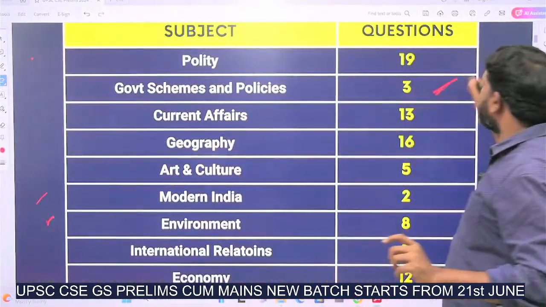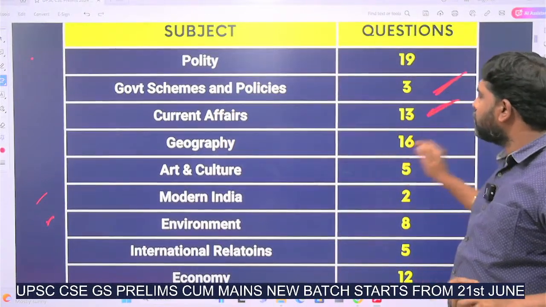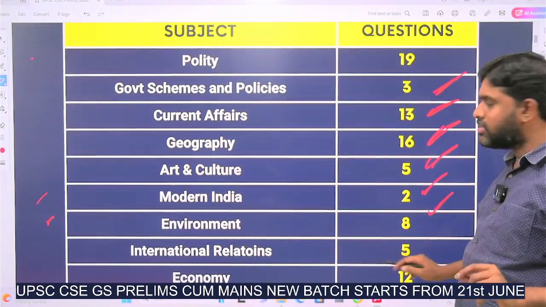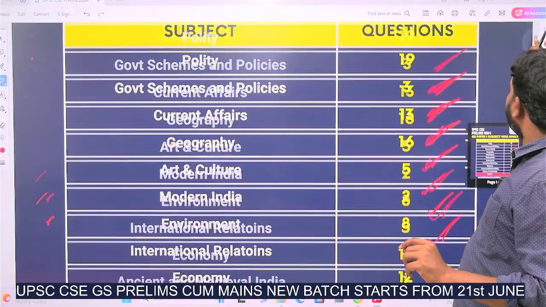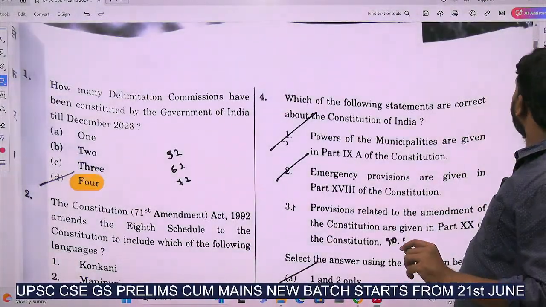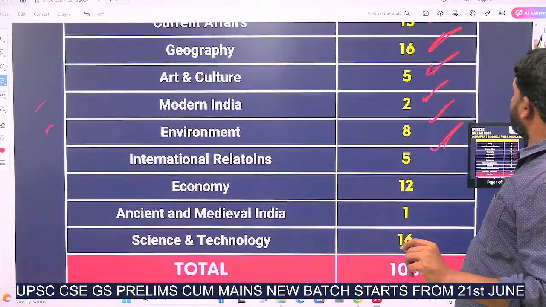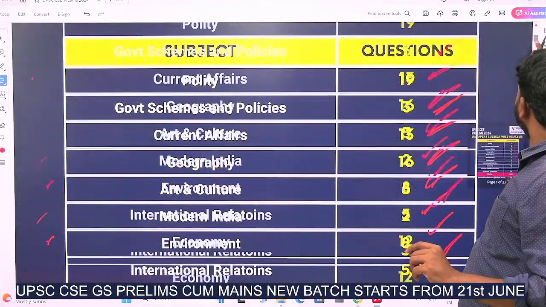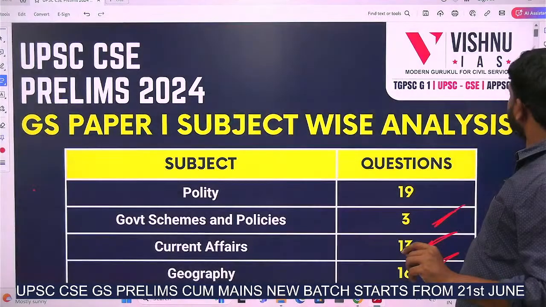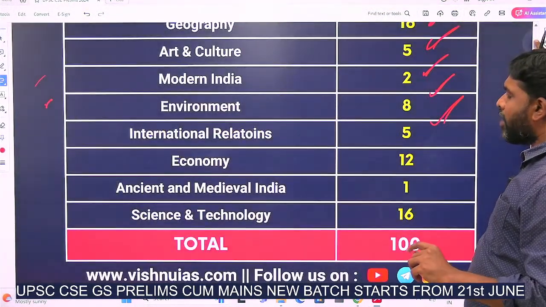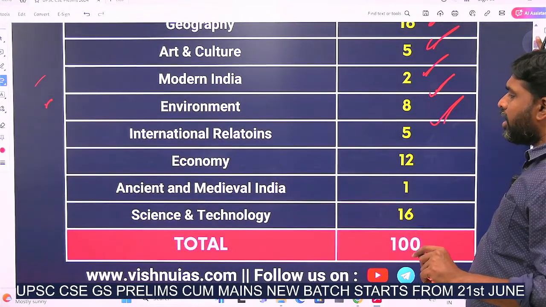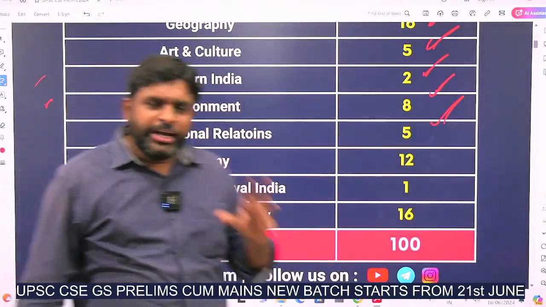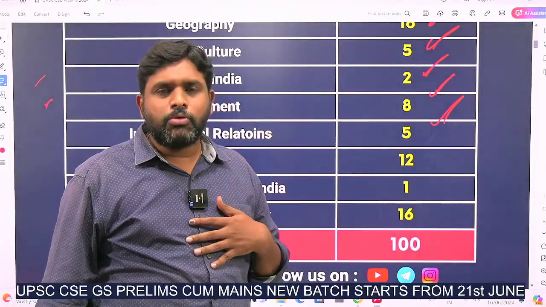Current affairs 13 questions, geography 16, art and culture 5, modern India 2, environment 8 this time, international relations 5, and economy 12. Ancient and medieval we have 1, and science and technology we have 16. Science and technology questions are more, polity questions are more, then economy questions are more comparatively.